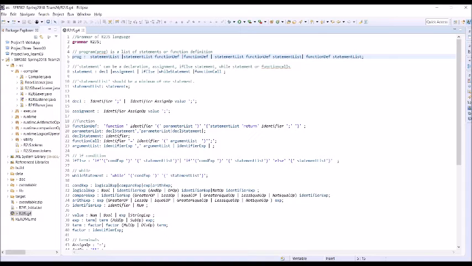I am going to talk about the grammar of our language and also will discuss the lexing and parsing phase of our language. The name of our language is R2JS. It's an imperative and procedural language which executes step by step.